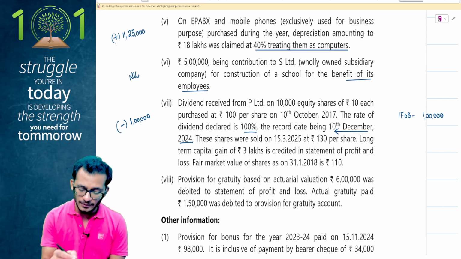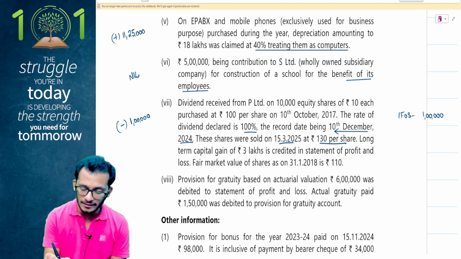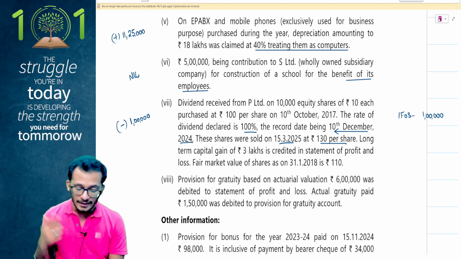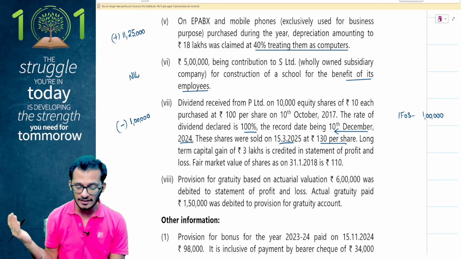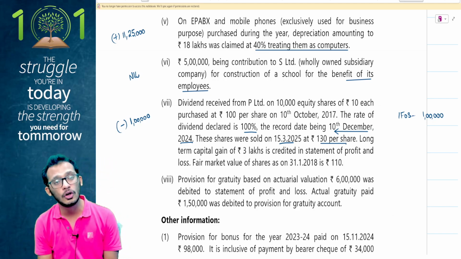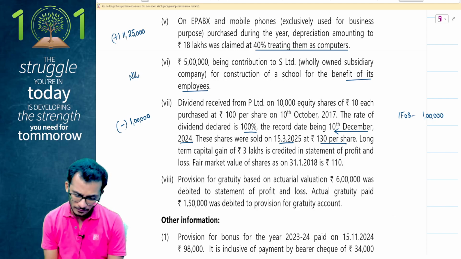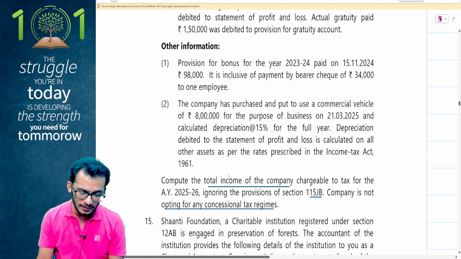Next, the shares were sold on 15th March 2025 at 130 per share. People, shares have been sold off also. So this looks like a capital gain. Shares were purchased in 2017. Shares have been sold in March 25, which means this is a long-term capital gain under section 112A. Is it? Do they mention STT has been paid? Okay, no mention of STT payment, so I can call it 112 also.